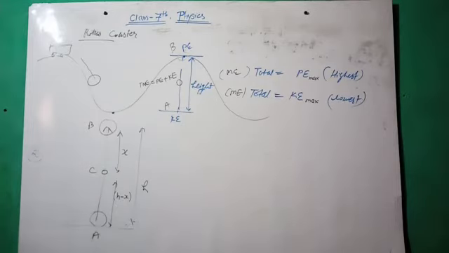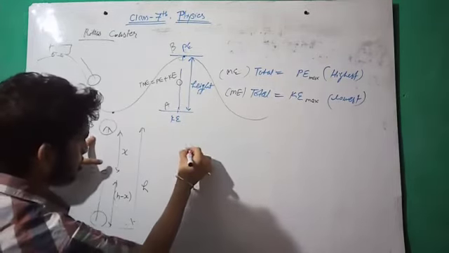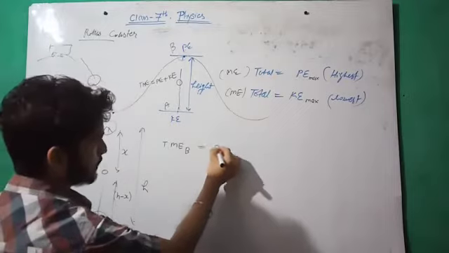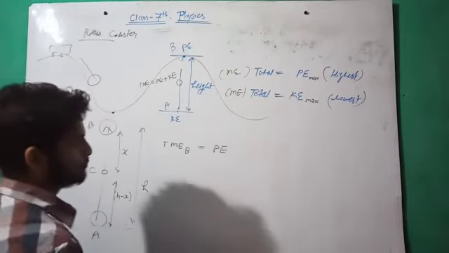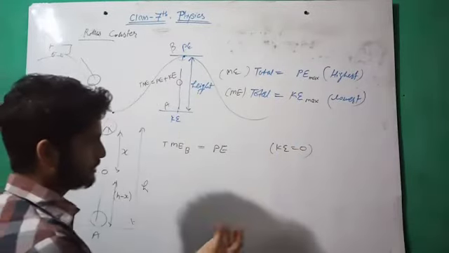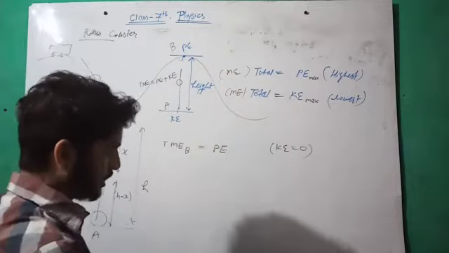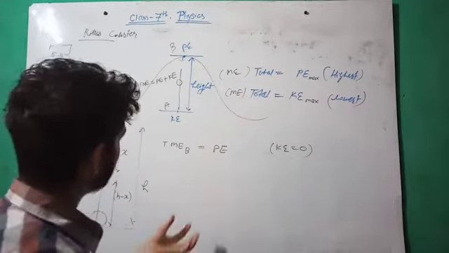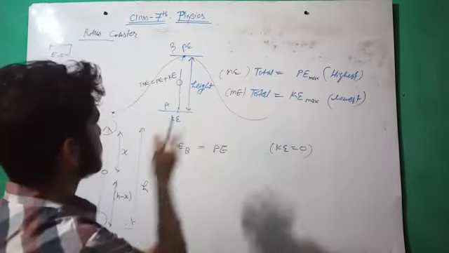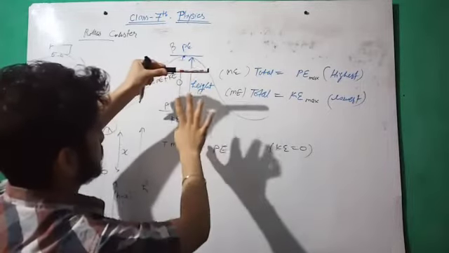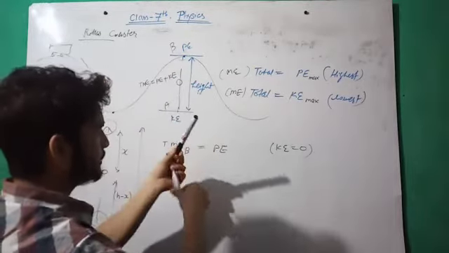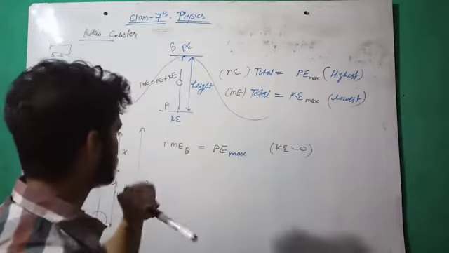If you are going to find out the value of total mechanical energy at point B, the total mechanical energy TME is the same as the potential energy, because at the highest peak the value of kinetic energy is 0, because the body is at rest. When you throw a ball upward, after some time the ball must be in a rest position. Like this, we throw this and at the highest point it comes to rest. So at the rest position the kinetic energy of the body is 0, so the total mechanical energy is equal to the potential energy, also known as maximum potential energy.